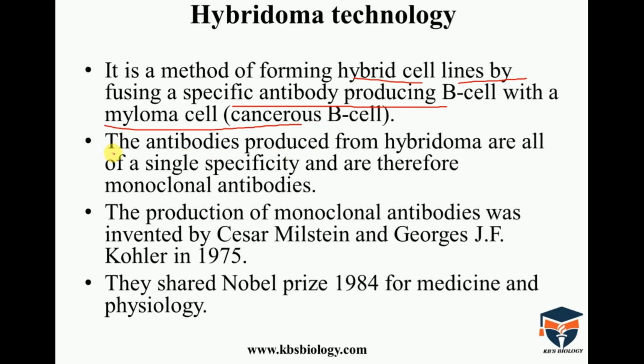In that, the antibodies produced from hybridomas are all of a single specificity. Monospecificity, or a single specificity. Therefore, they are called monoclonal antibodies.